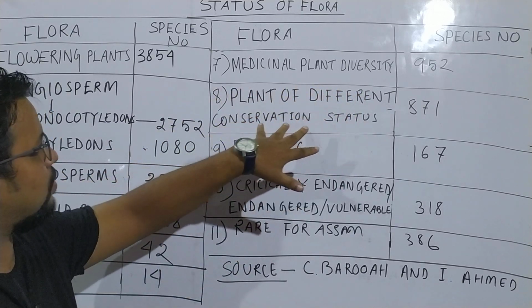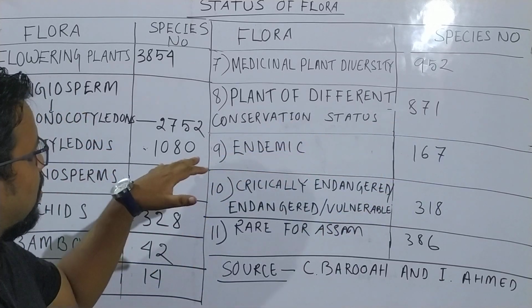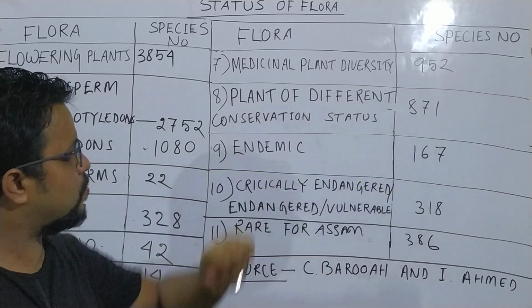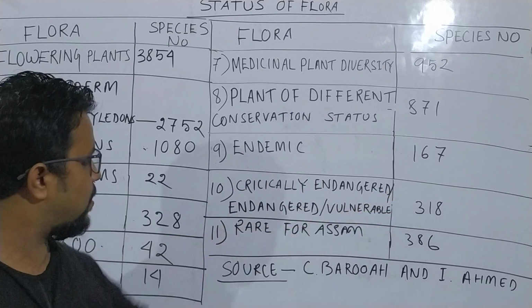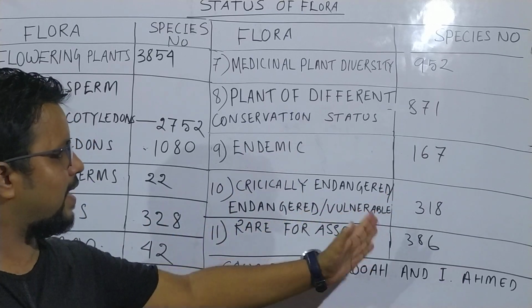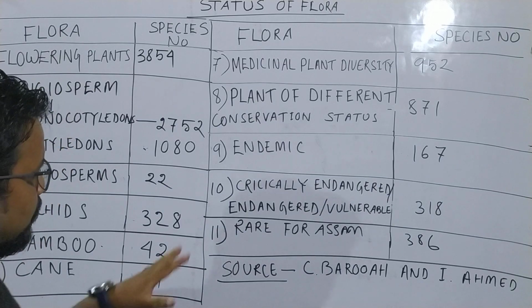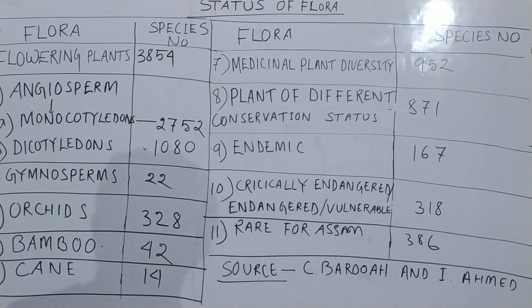Plants of different conservation status: 871 species. Endemic in Assam is 167 species. Critically endangered, vulnerable is 318. Rare for Assam 386. And the source I have taken from C. Borua and I. Ahmed. Okay, sometimes in the prelims direct questions may come that